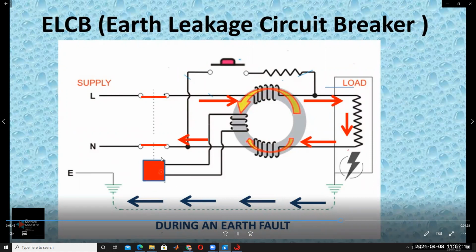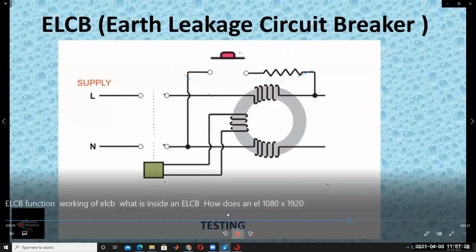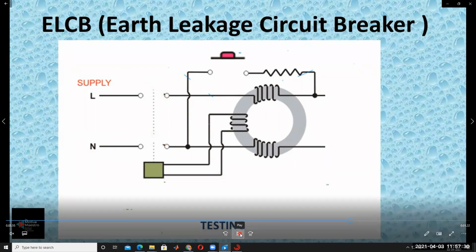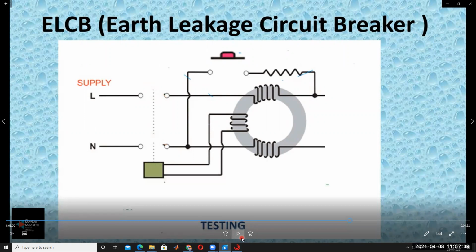So the tripping relay is activated. Because of the difference between these two, it opens the contact, and opening the contact means there is no current flowing to the circuit. Likewise, by using the earth leakage breaker, the protection can be done in this manner. It's clear. So in this way the ELCB is operating.